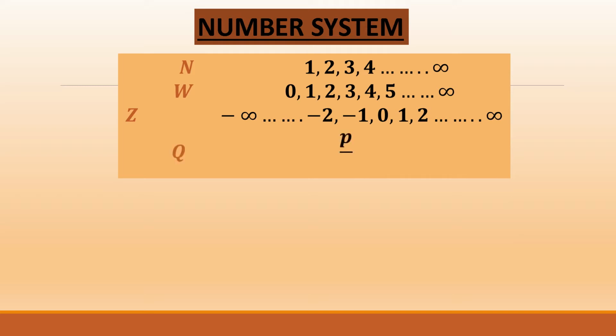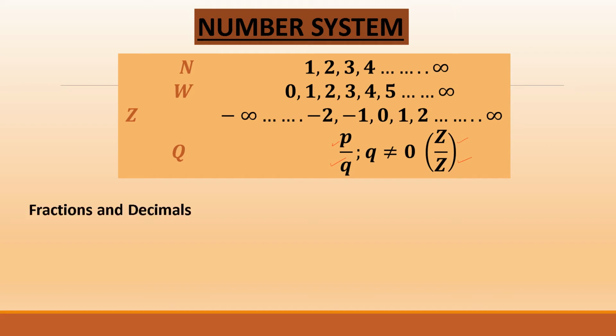Then we were introduced to Q, a rational number. That is p by q form, where q cannot be 0. In short, you can learn it as integer upon integer form. We even studied about fractions and decimals. And fractions can be converted into decimals, decimals can be converted into fractions. But we had some types, if you remember.